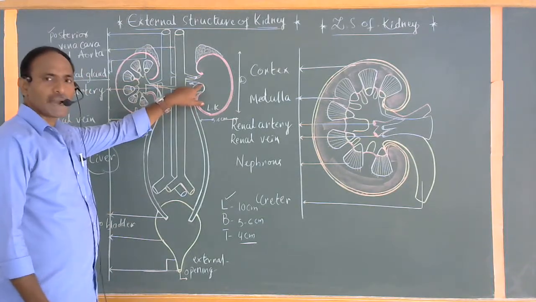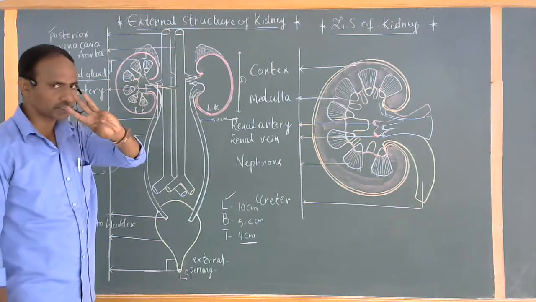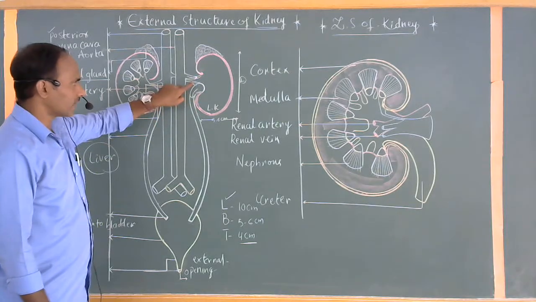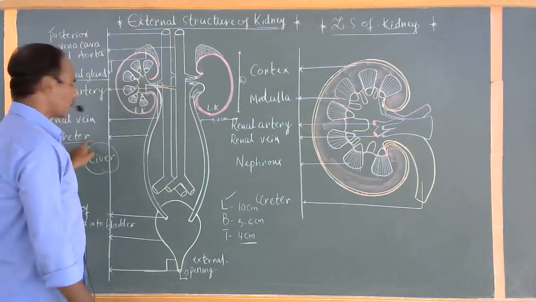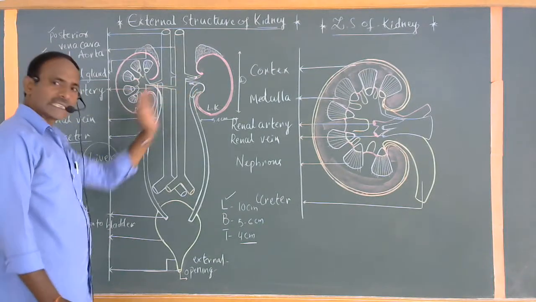This is the hilus part or depression part. The depression part has three connections. The first one is the renal artery, the second one is the renal vein, the third one is called the ureter. The renal artery enters, and the renal vein and ureter exit.